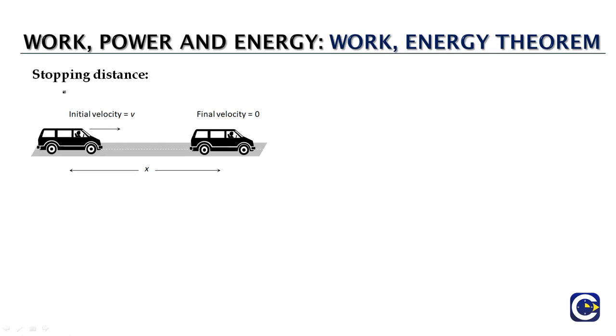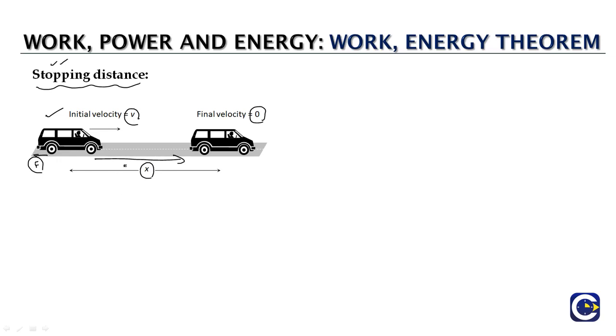Now the work energy theorem is also useful in doing some calculations like stopping distance. What we mean by the stopping distance is, let us say we have an object like a car, which has a velocity v, and in order to stop it, we must apply a retarding force, maybe friction or any other retarding force, which will be in the opposite direction to the direction of motion. And when we talk about stopping, the final velocity must become 0. Let us say the object moves through a displacement x before it stops.